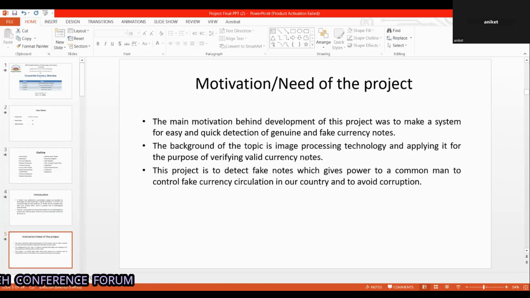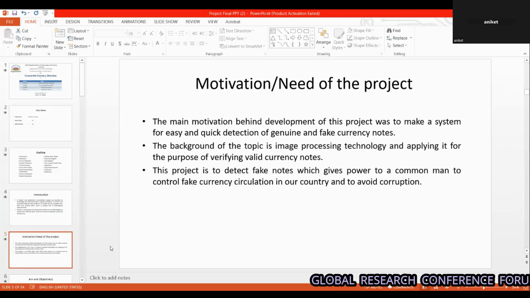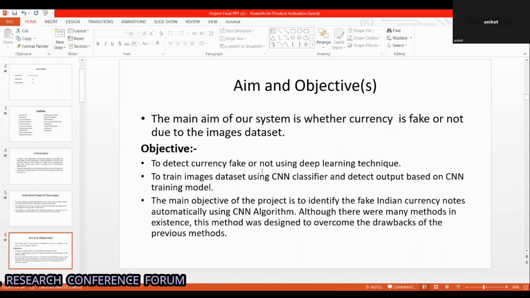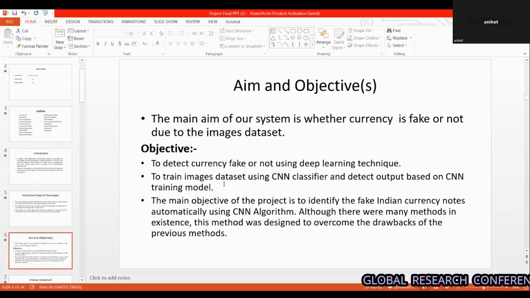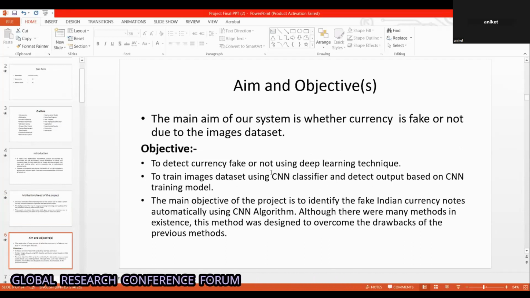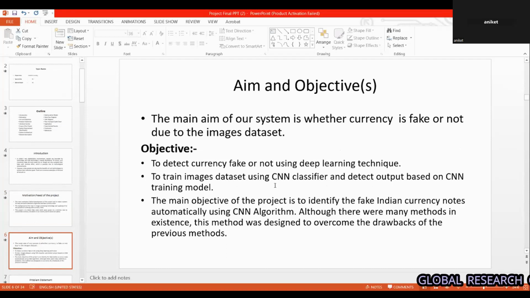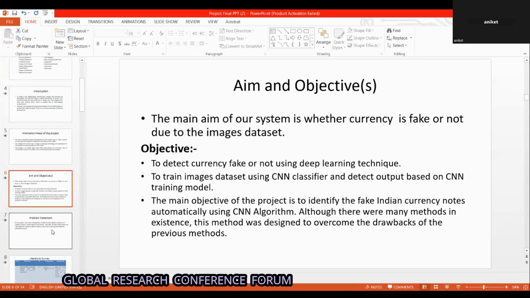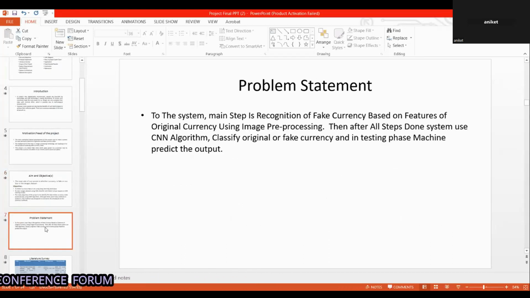And for this, we are going to use different deep learning models and networks. So our main objective is to detect whether the currency is fake or not using deep learning. And for that, we will use a data set of images, and we will make use of a CNN classifier. More information about that will be provided further on. And the next part, the problem statement, will be explained to you all by Prasad.